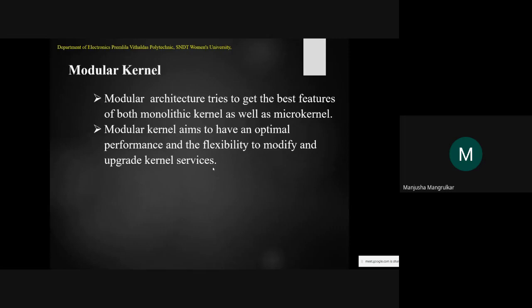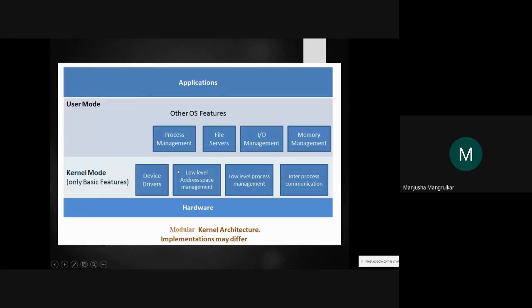So the modular kernel aims to have optimal performance and flexibility to modify and upgrade the kernel services. Now this is the modular kernel. The kernel contains only basic features: device drivers, low level process management, inter process communication. This is given in the modular